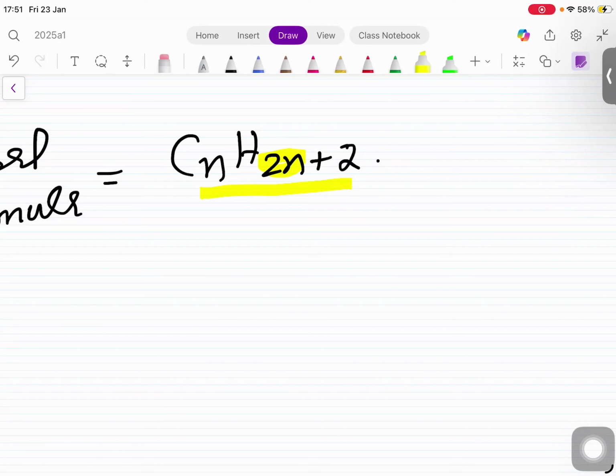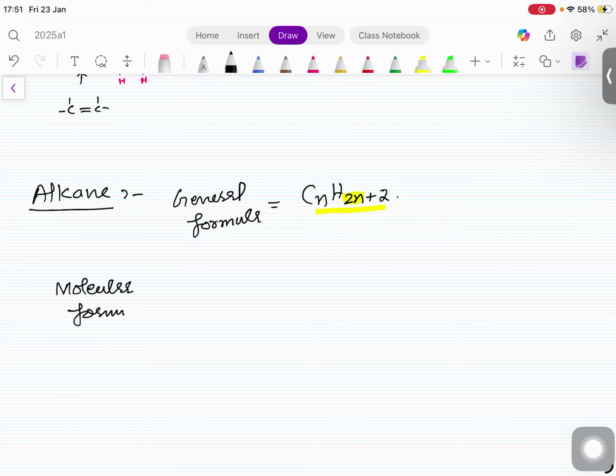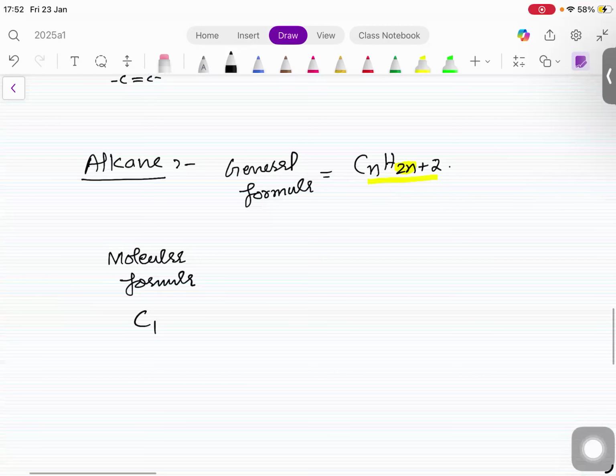For example, the simplest member of the group is the one that contains the least number of carbon atoms. And what is the least number? Obviously 1. So let me write the molecular formula of the first member of alkane, C1. If C1, look at the general formula, how many hydrogens is it going to have?